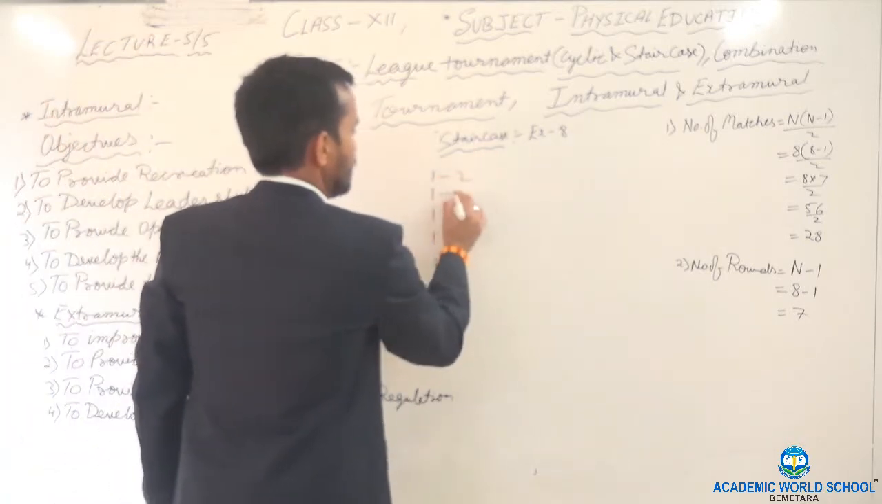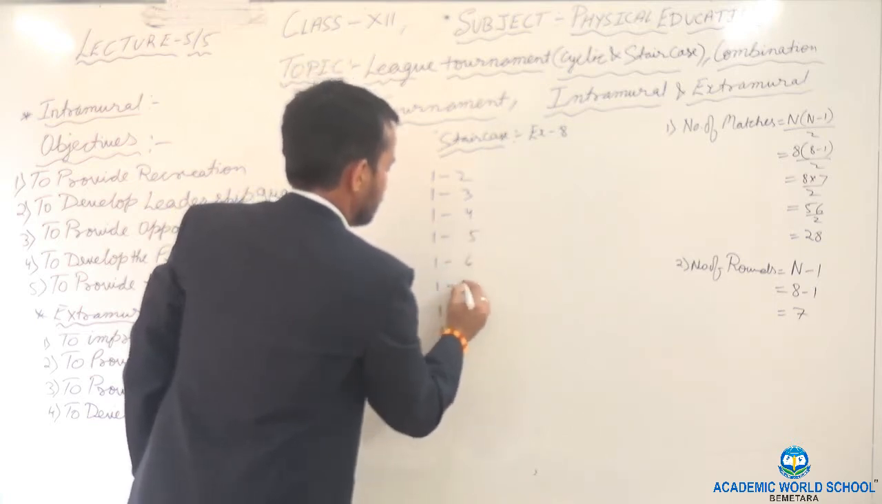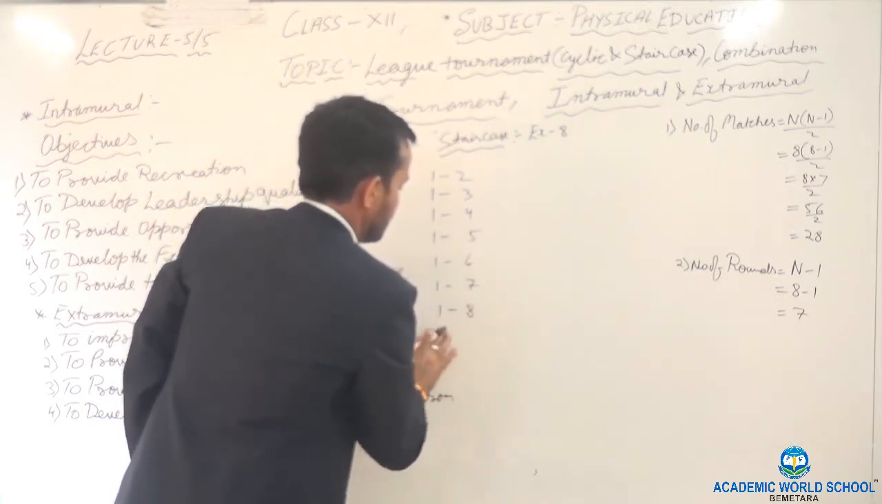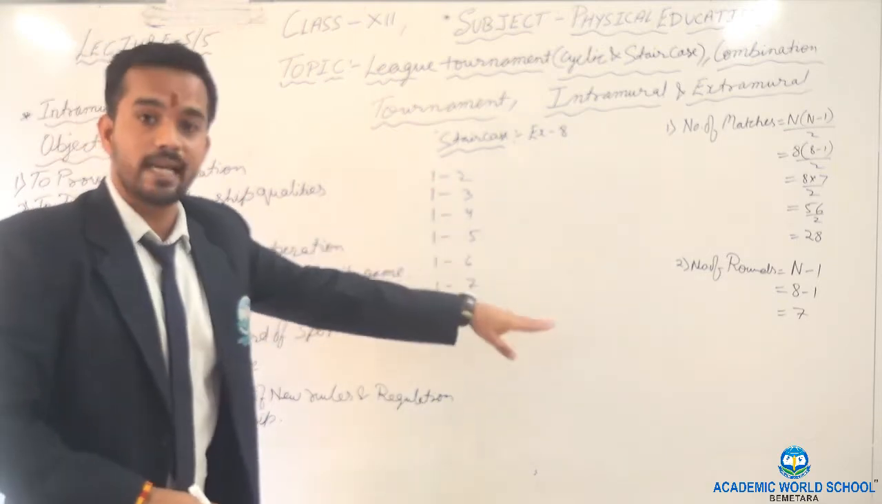1 will play with 2, 1 will play with 3, 1 will play with 4, 1 will play with 5, 1 will play with 6, 1 will play with 7, 1 will play with 8. Means every team played with 1. Now, what will be the second point?